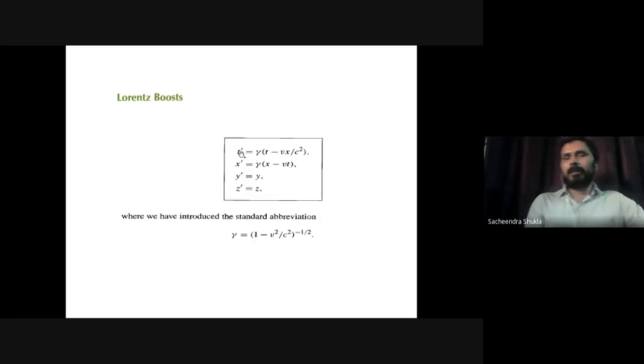So this is connected by a simple result: t dash, in the new inertial frame, is gamma times (t minus vx upon c square). x dash is gamma times (x minus vt). y dash is y, z dash is z. Here we have introduced gamma as 1 over the square root of (1 minus v square upon c square), where v is the velocity of one observer with respect to another observer. So there are two observers, two inertial reference systems, and the relation between the observations of those two observers is given by this simple mathematical formula.